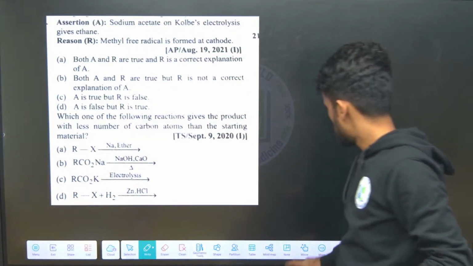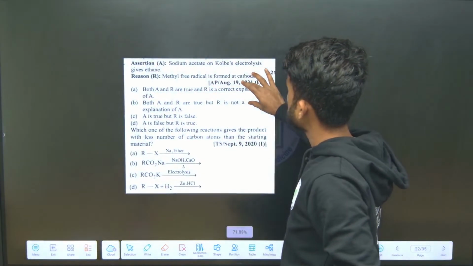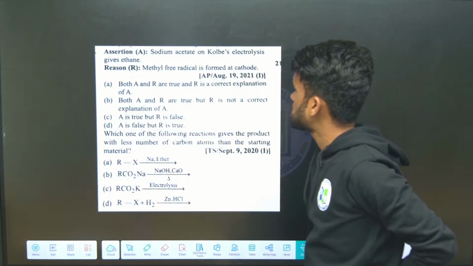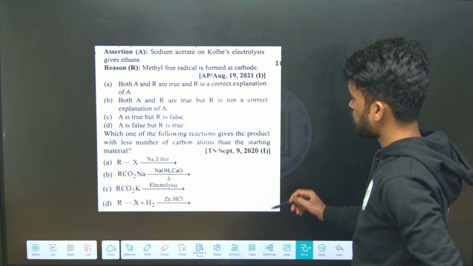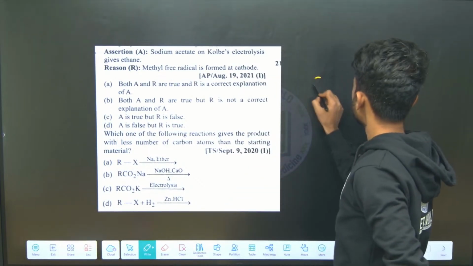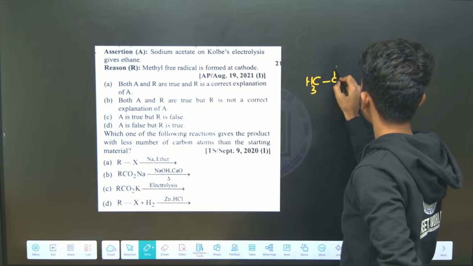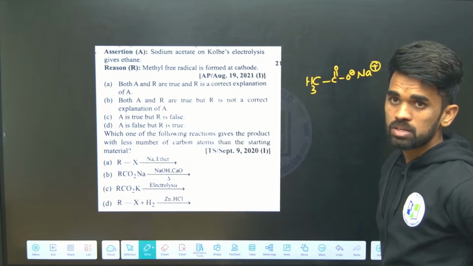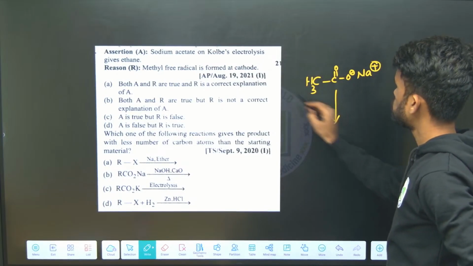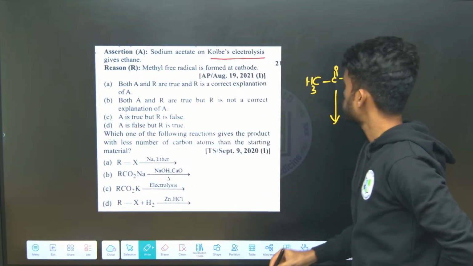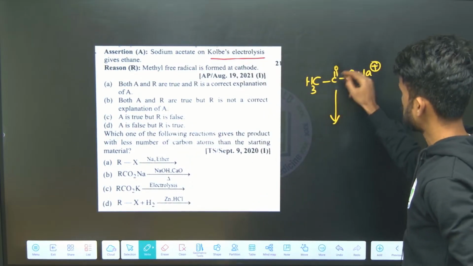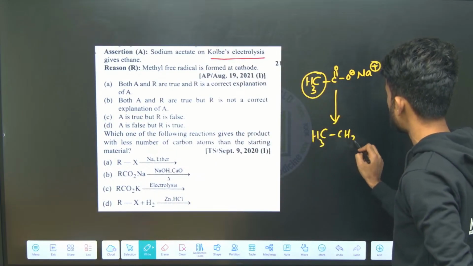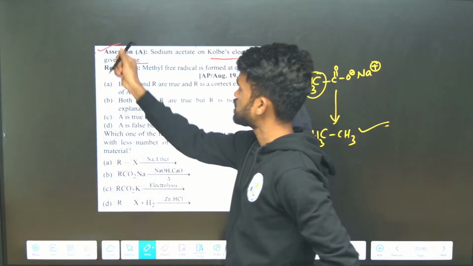Now look at this: sodium acetate on Kolbe electrolysis gives ethane. So what do we mean by Kolbe electrolysis? Just now we discussed, sodium acetate means what structure? CH3COO minus Na plus. This is our sodium acetate. So now what we need to do? Kolbe electrolysis is nothing but removing the CO2 part, and whatever alkyl group is there becomes double, CH3CH3. Yes, this is perfect. Ethane is formed. Yes, the assertion is perfect.